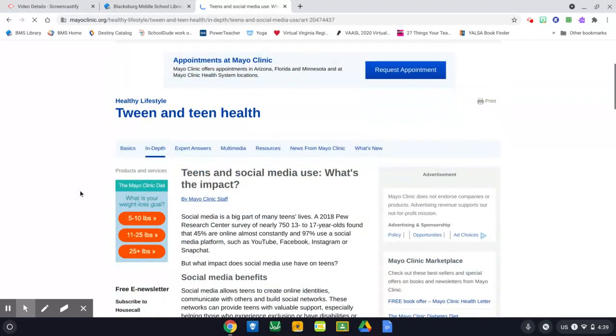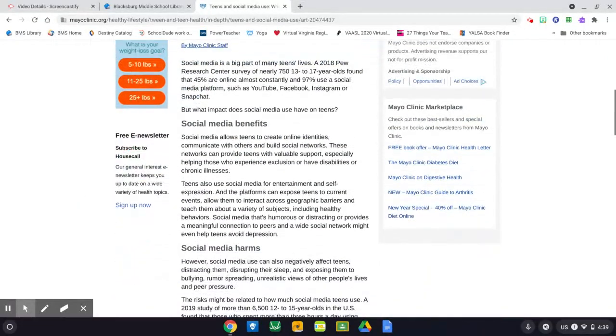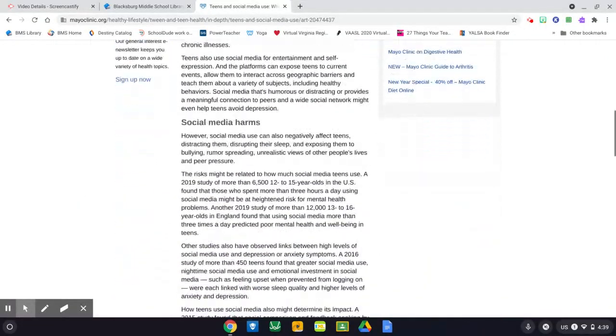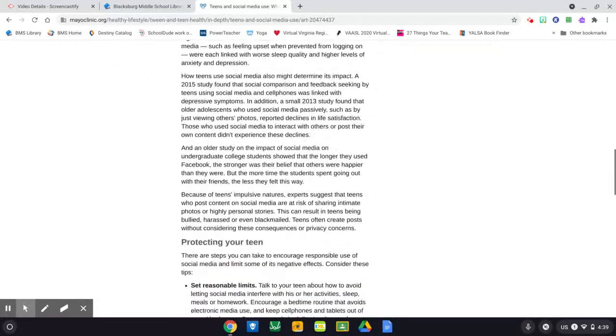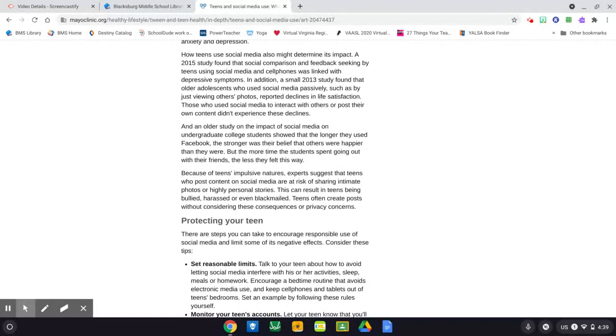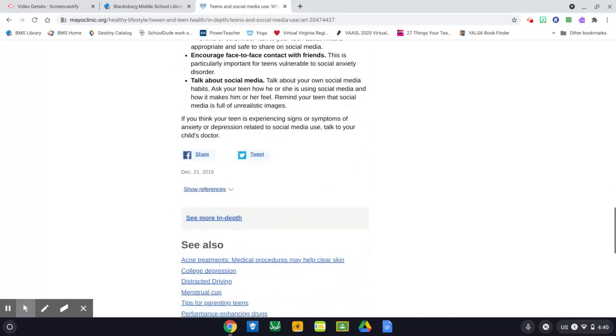All right, this looks like a great article: Teens and social media use. What's the impact? It sounds exactly like what we are looking for, social media harms. Okay, so this is great. This is something that I would then start to take notes on. I would see where this information fits in addressing one of those main questions that I've got in my chart, and then I can add it there.